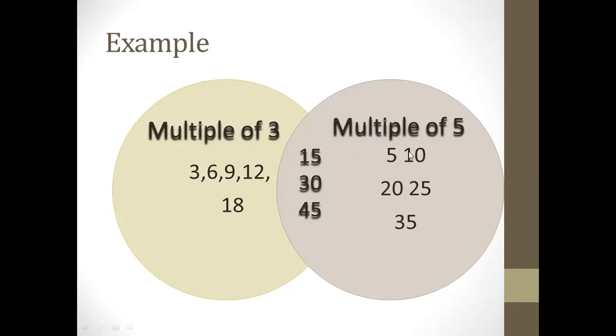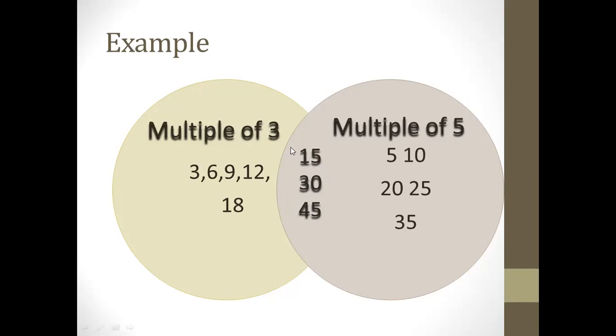And like this 5, 10, 20, 25 and 35, these all are only multiples of 5. That's why I write in that circle. But 15, 30, and 45, they are multiples of 3 as well, and they are multiples of 5 as well. 3 multiplied by 5 equals 15, and 5 multiplied by 3 equals 15. 3 multiplied by 10 equals 30, and 5 multiplied by 6 equals 30. 3 multiplied by 15 equals 45, and 15 multiplied by 3 equals 45.